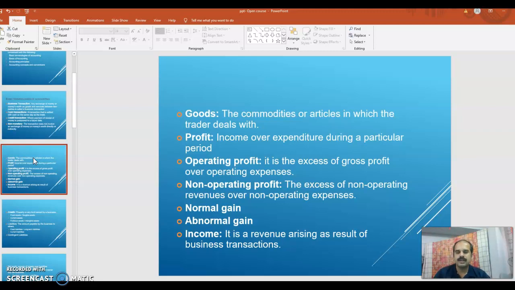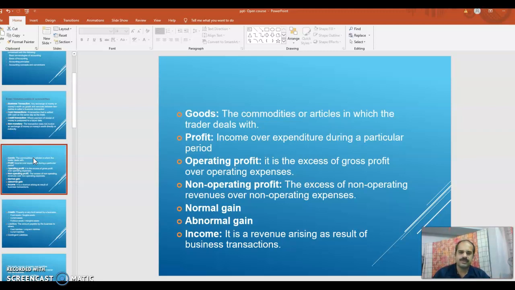The businessman purchases certain commodities from somewhere else and resells them to customers. So they are the goods. If he purchases furniture or an asset, that does not come under the term goods. Goods means the commodities purchased for the purpose of resale or manufacturing.